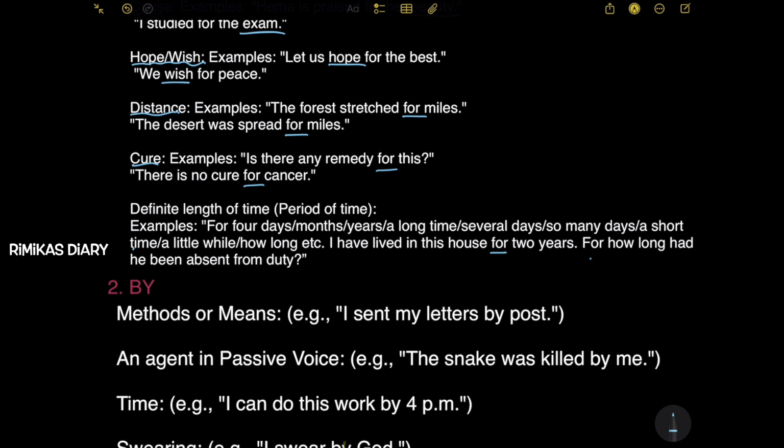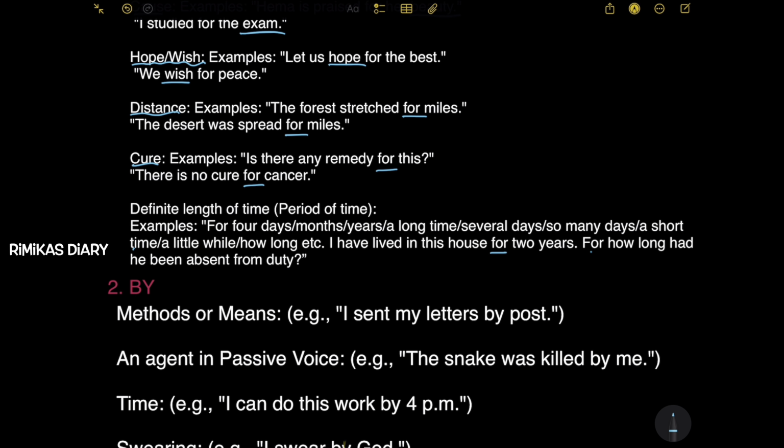Let's see the next example. For how long had he been absent from duty? So that's also a period of time, like how long was he gone from duty? So here they're also talking about a period of time. So for is also used in this place.